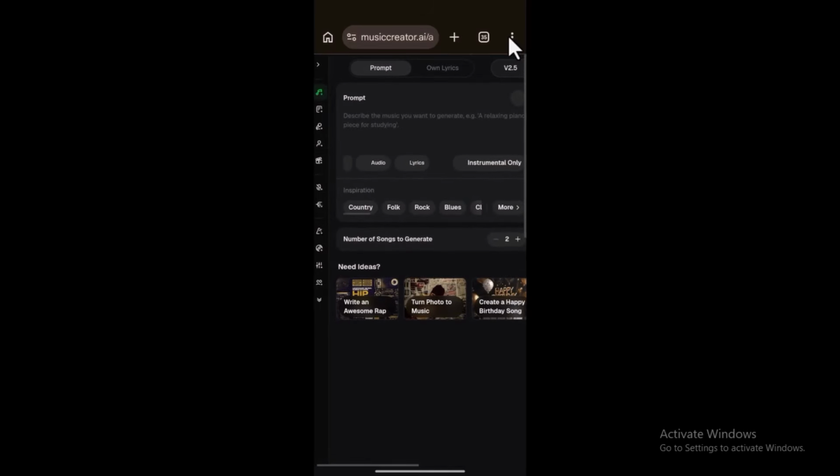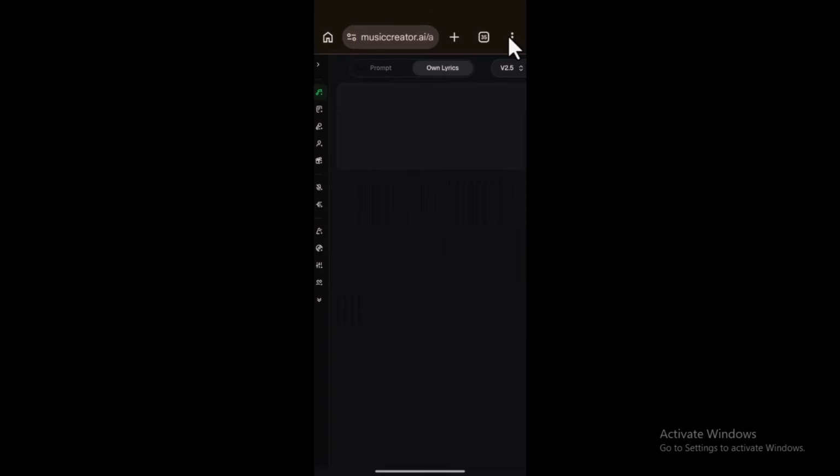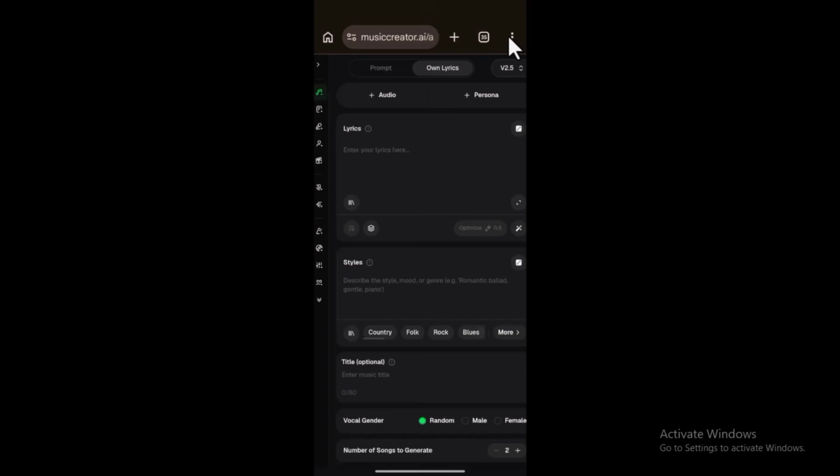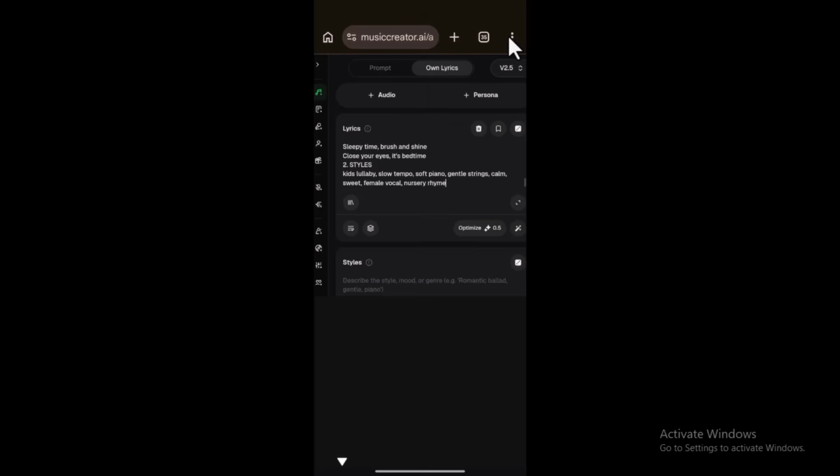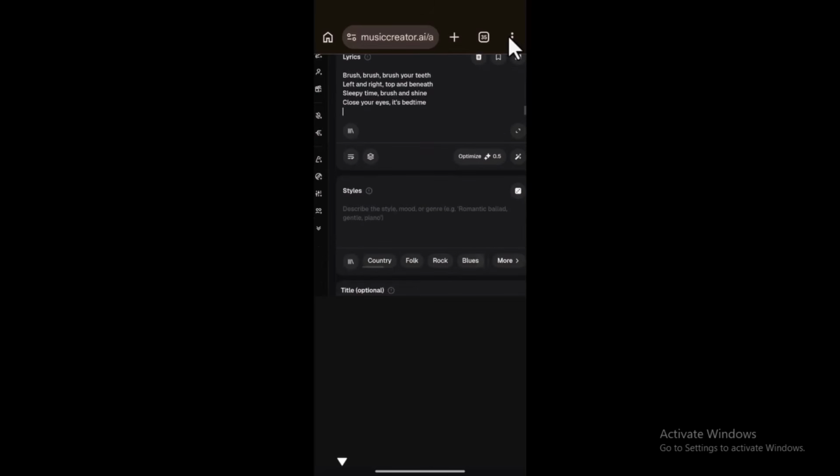Now, if you look there, you're going to see audio and lyrics. I'm going to go ahead and click on these lyrics. It will give us options like lyrics and style. Remember we already have our lyrics and style. So I'm going to paste my lyrics from Claude AI. My lyrics are here. I'm going to copy this style so that I can take it to the style section. I'm going to cut this, delete this too, and where you have the style, paste this style here and delete these other styles.